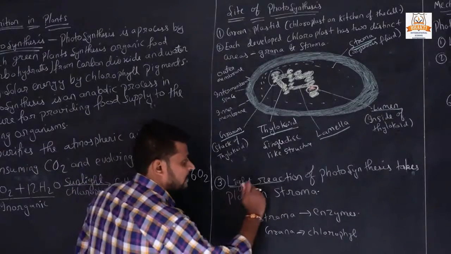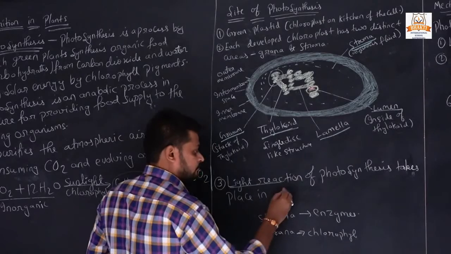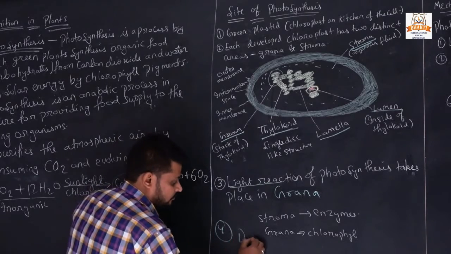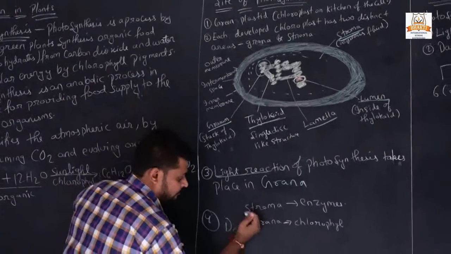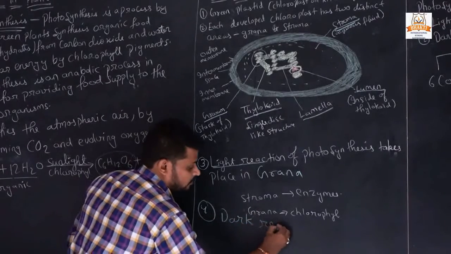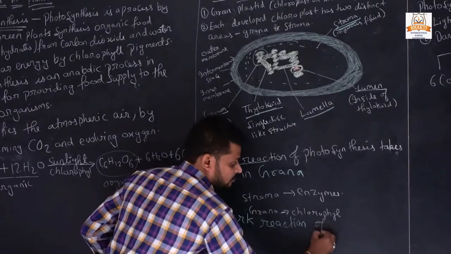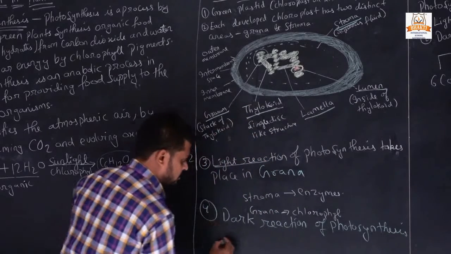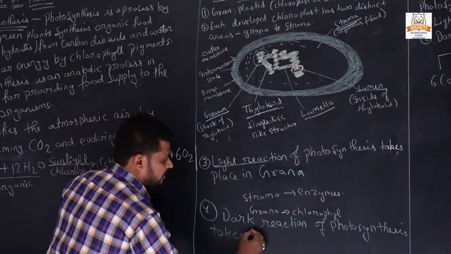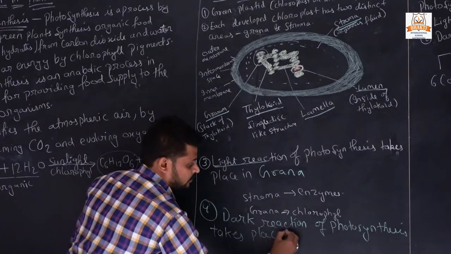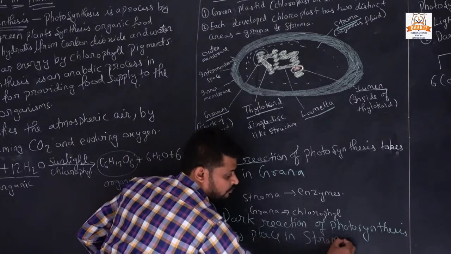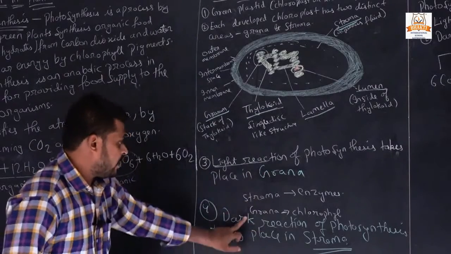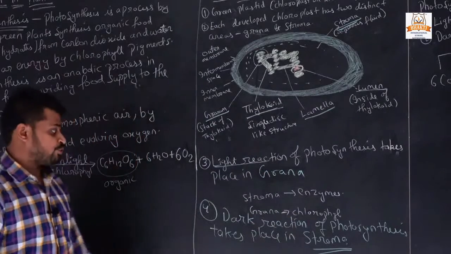Here it was wrong. The light reaction of photosynthesis takes place in grana, and the dark reaction of photosynthesis takes place in stroma.